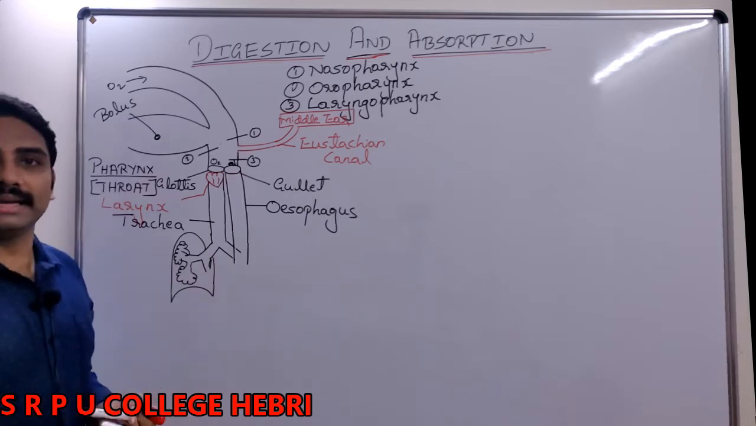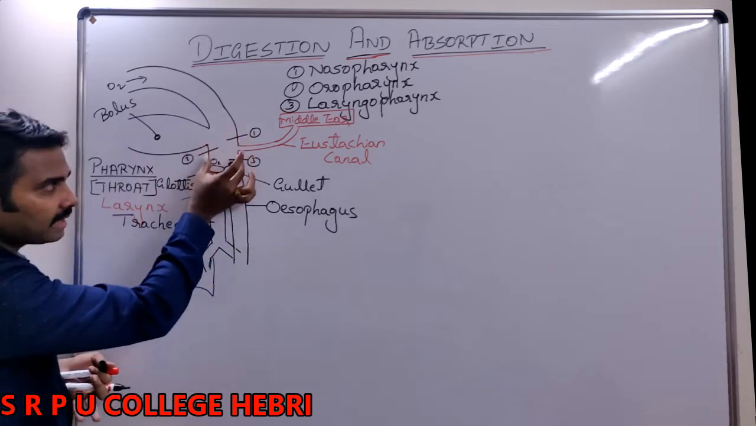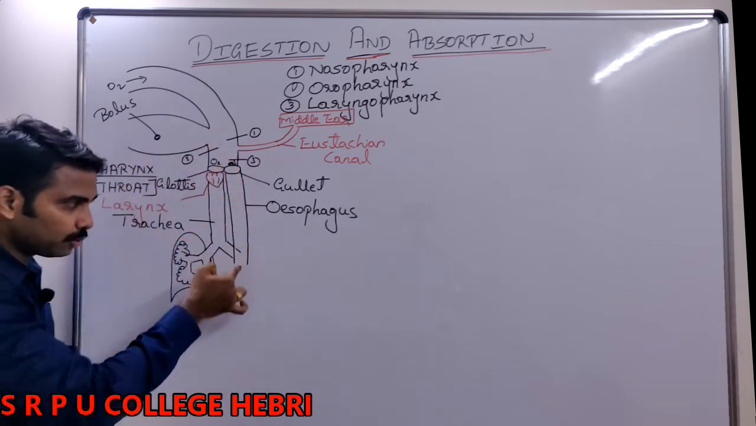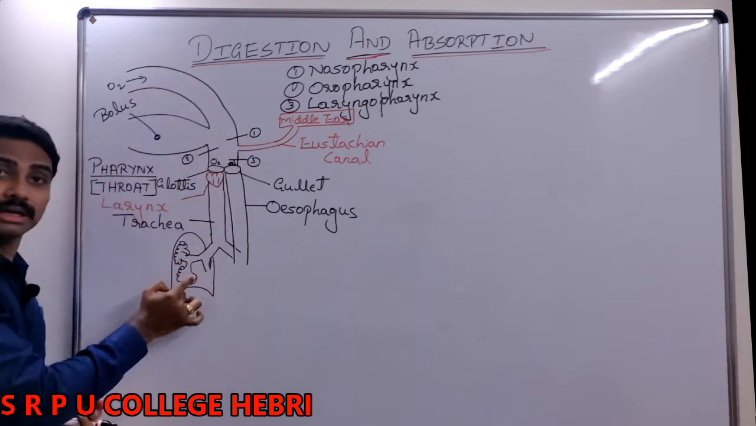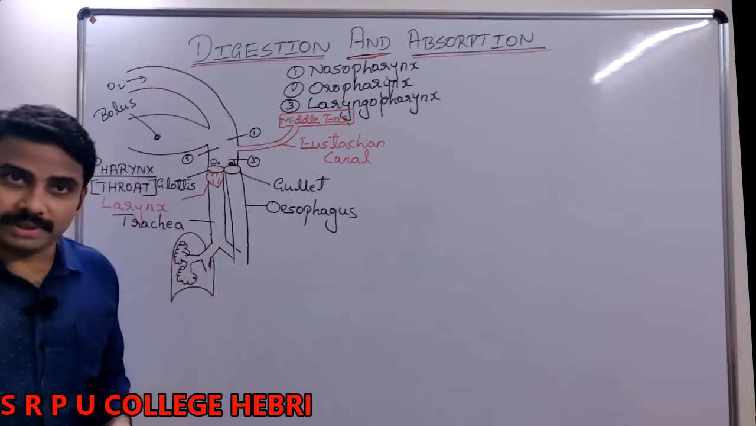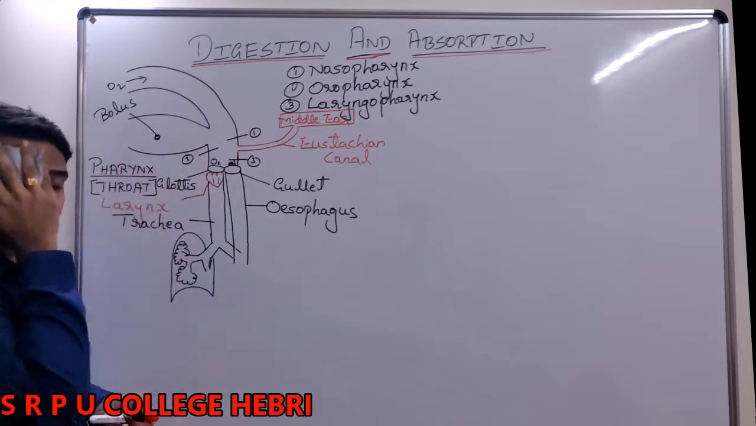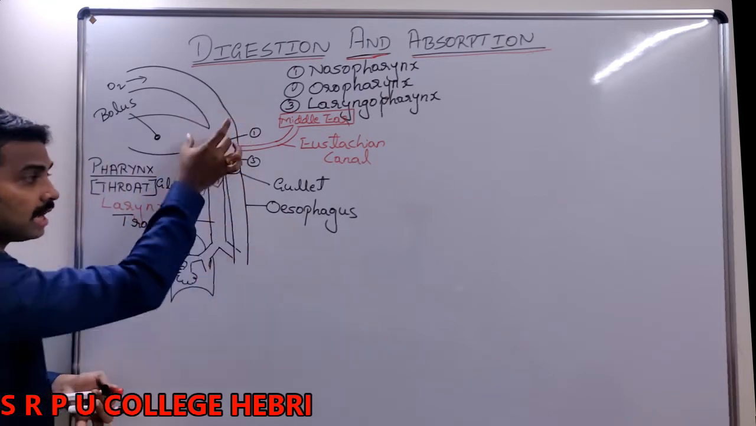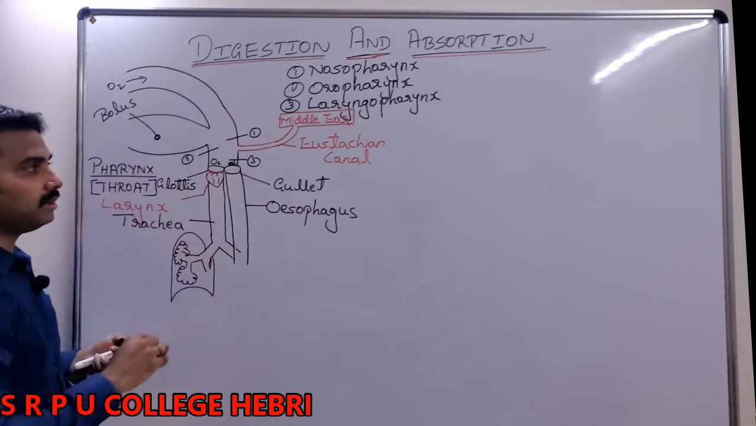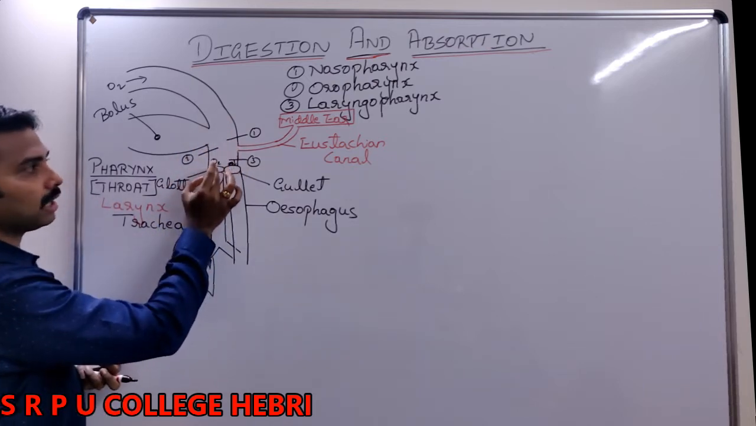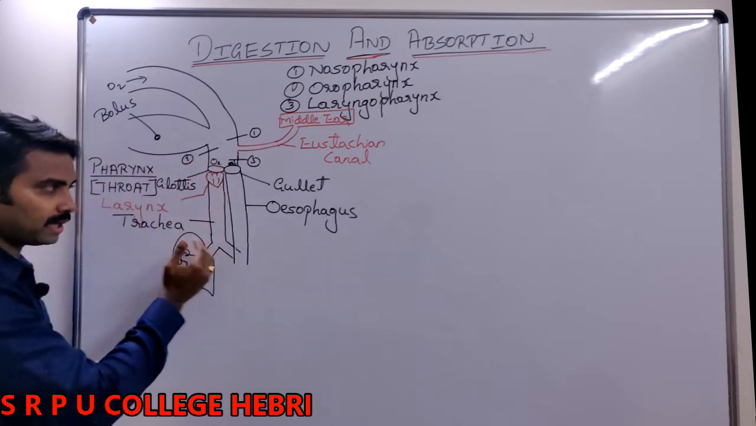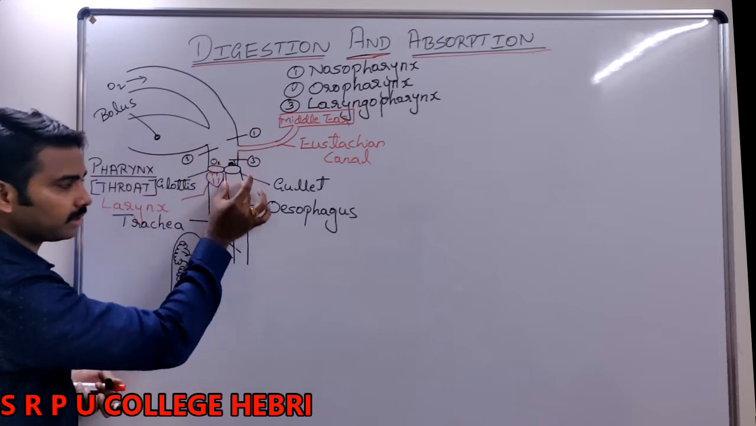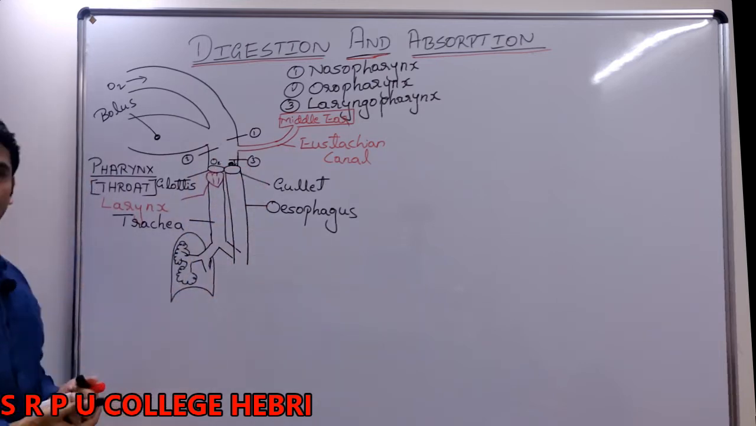So what I can say here is pharynx is the common passage for the digestive system and even for the respiratory system. I repeat this statement. Pharynx is the common passage for the digestive system as well as the respiratory system. The inhaled air comes to the pharynx and goes to the respiratory system. Eaten food or the bolus comes to the pharynx and passes through our alimentary canal.